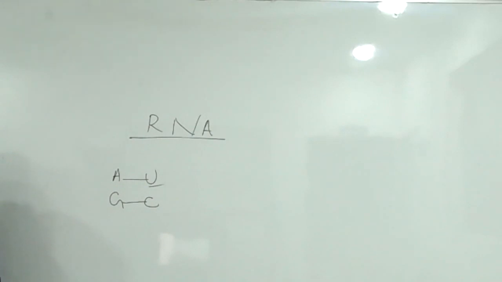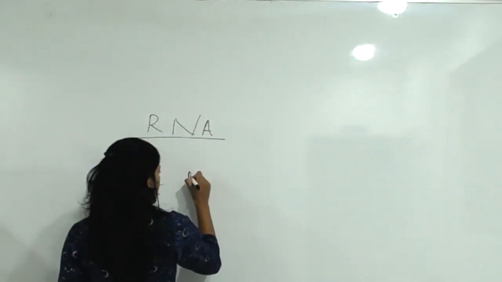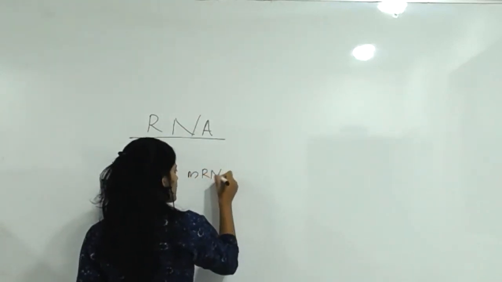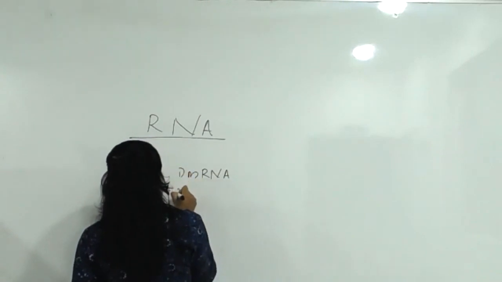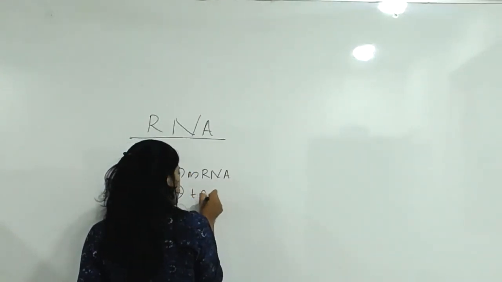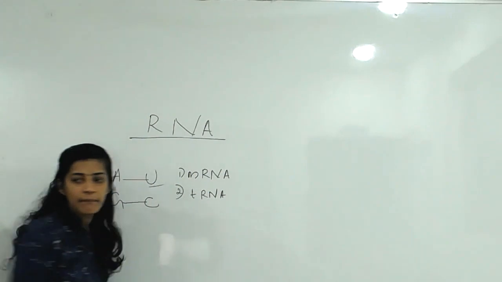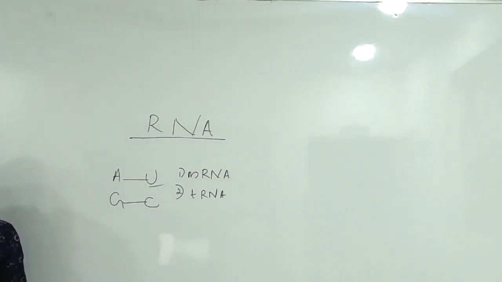How many types of RNAs are present? Now you only know about mRNA. Okay, RNA can be classified according to their function. They are classified into tRNA, mRNA. mRNA means what? Messenger RNA. tRNA means what? Transfer RNA.